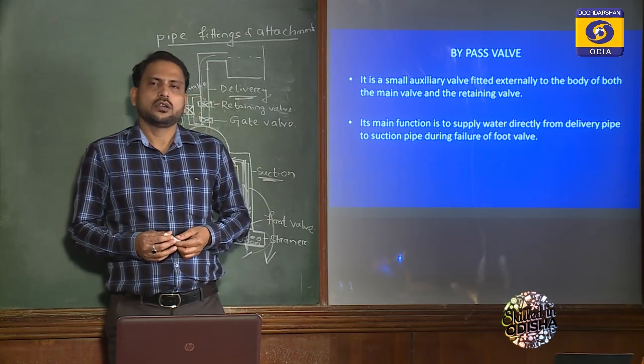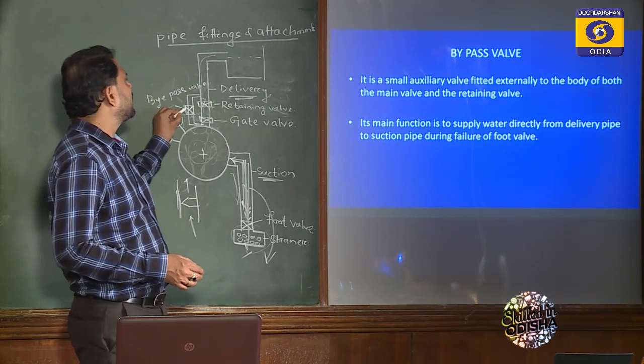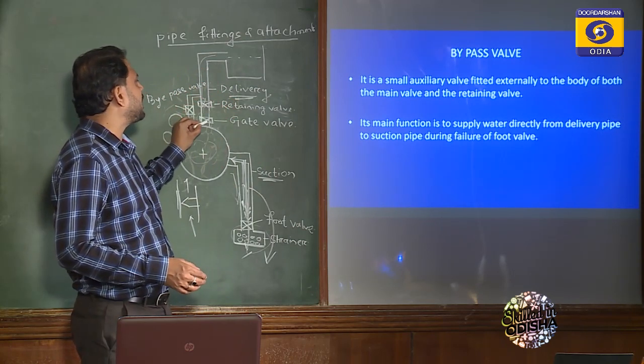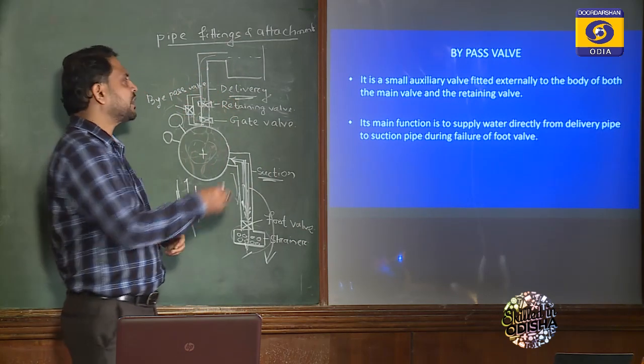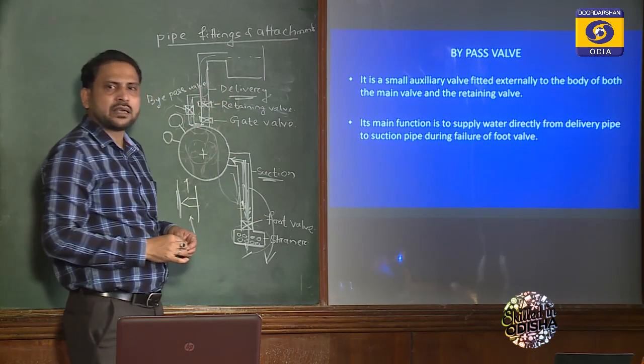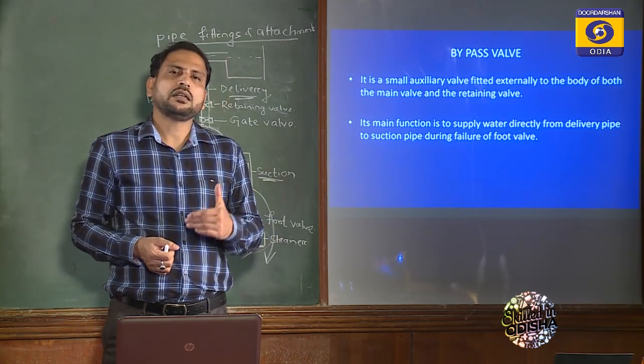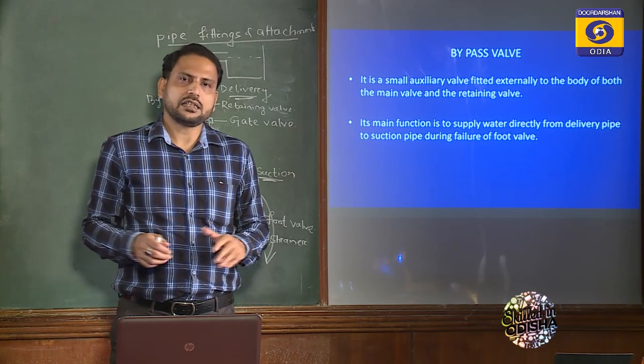So the next valve is the bypass valve. It is a small auxiliary valve which bypasses the retaining valve and gate valve, and its function is to give a priming system to the suction side when it is necessary.